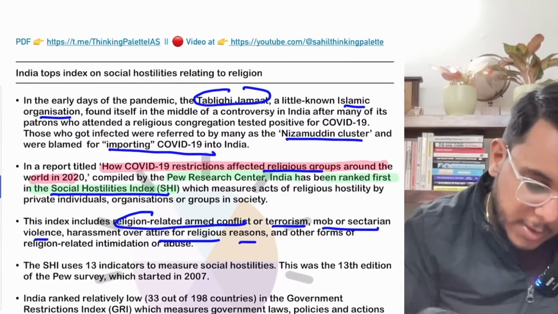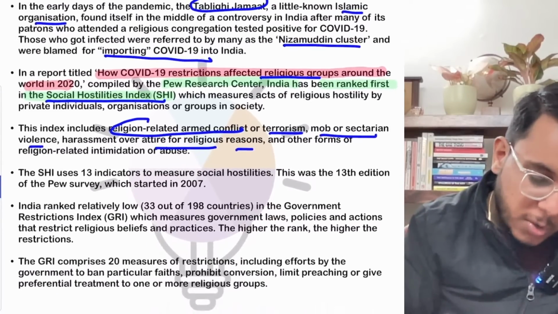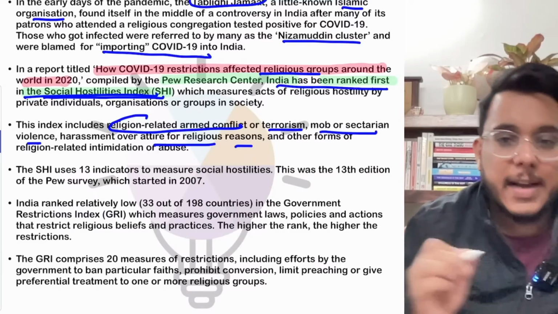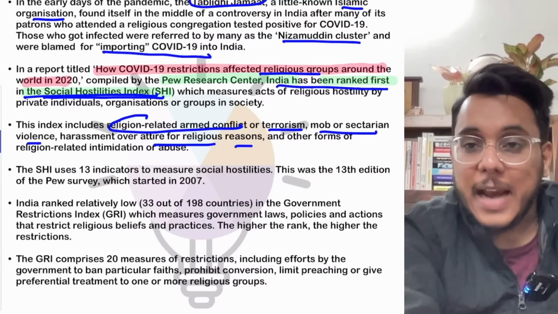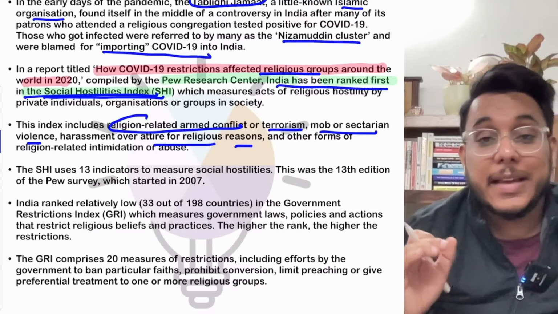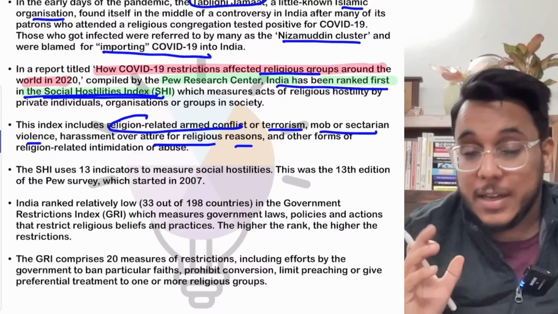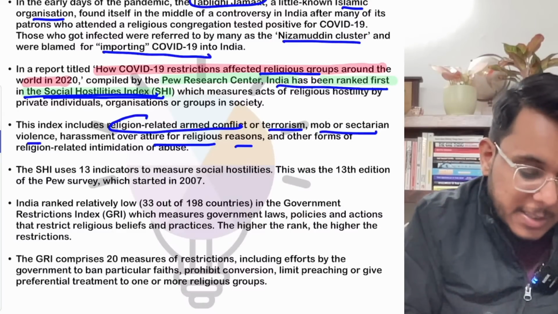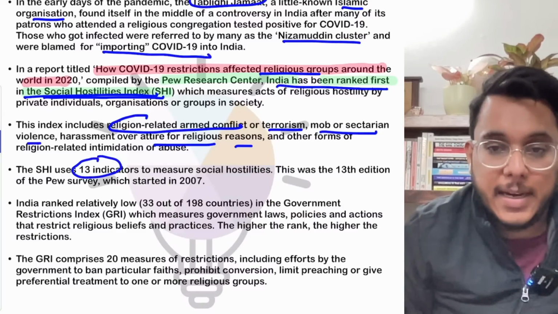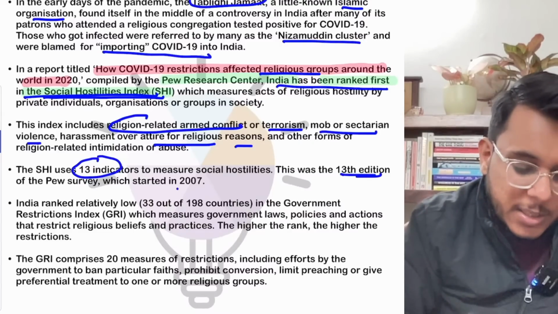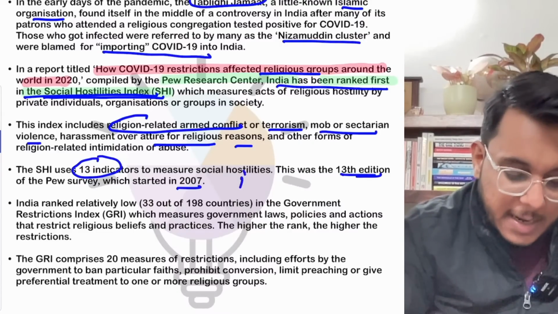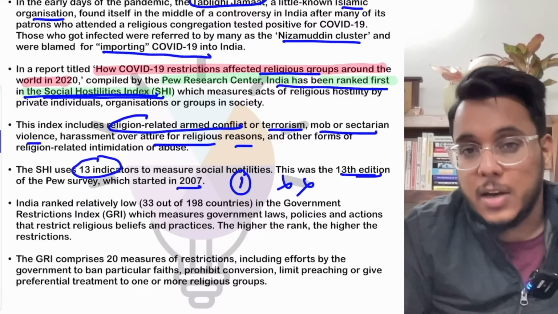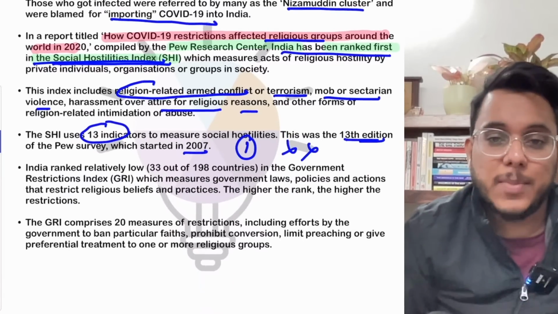So it has been said that in this Social Hostilities Index, India has been ranked first. Now, India ranking first means that India's rank is poor. High basically, if the first rank means, it means that the social hostilities in India are very high. This social hostility indicator has used 13 indicators. This was the 13th edition. It started in 2007, and India's first rank means that India is a hostile country for religious minorities. This is being said by this particular survey.